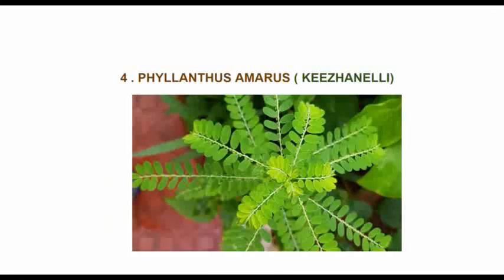Next medicinal plant is Phyllanthus amarus, Keezhanelli. It belongs to the family Euphorbiaceae. The entire plant is used for the treatment of jaundice. It gives additional strength to the human liver and is used to treat other liver disorders.